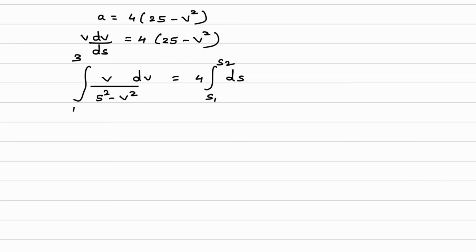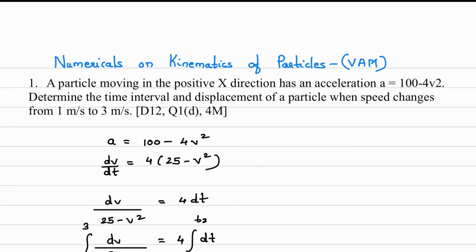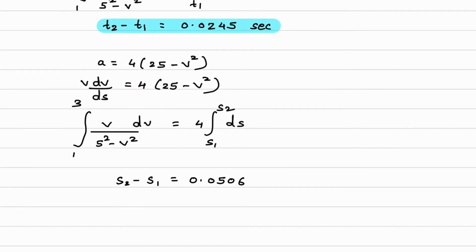So again you can calculate this part on your scientific calculator, divided by 4, so you will get s2 minus s1, which is equal to 0.0506. What is the unit of displacement? The unit of velocity given in the question is meter per second. So the unit of distance or displacement will be meter.